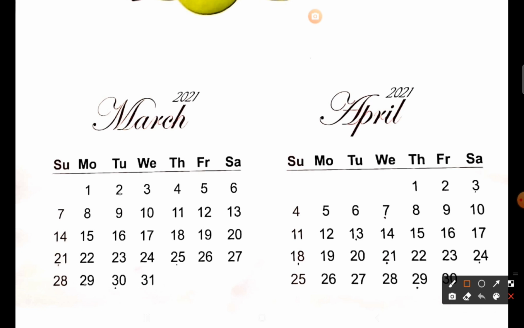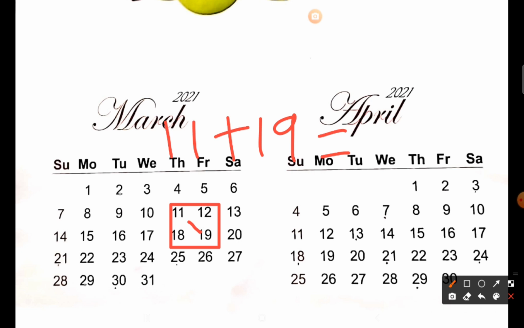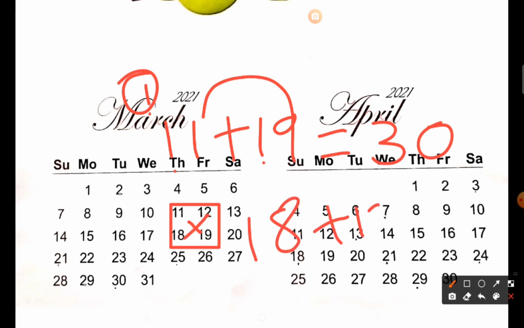Suppose I take this grid, a 2 by 2 grid. Here, 11 plus 19 gives 30: 9 and 1 is 10, carry 1, and 1 and 2 is 3, so 30. Now add the other diagonal, 18 plus 12, which again gives 30. So again the answers are matching.